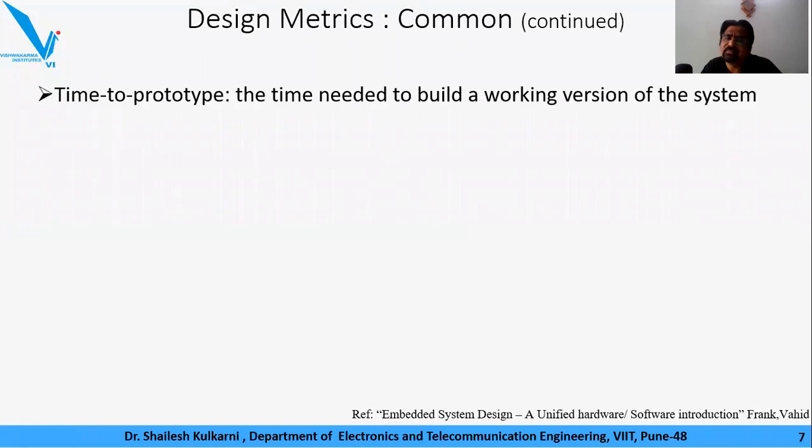Now moving ahead, a very interesting aspect called time to prototype. As we understand, we are all doing projects. In projects, we always use the word prototype. A prototype is a working version of the system. A prototype should never be sold in the market.